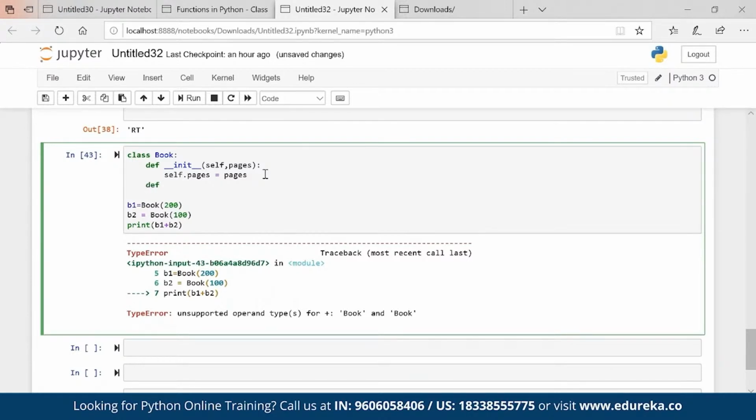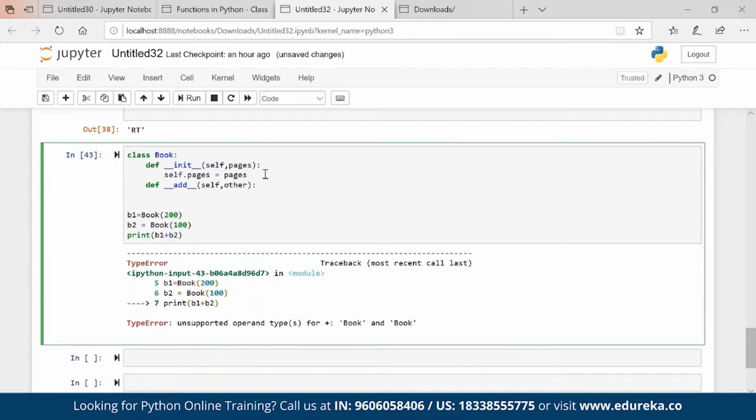So def, this is my magic method add, self comma other, colon return self dot pages plus other dot pages.